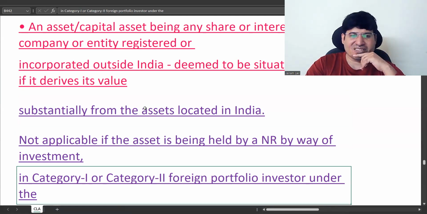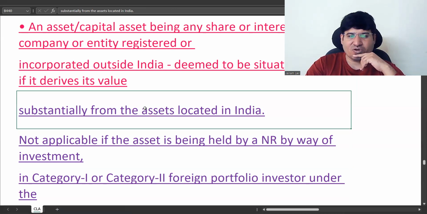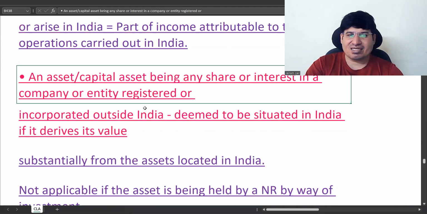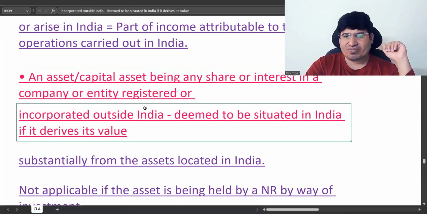What can be asked of this is they can just ask you something objective and state that it is a SEBI category 1 or category 2 FPI, and that asset derives its value substantially from an Indian asset. Will it be considered to be an Indian asset? And the answer will be no.